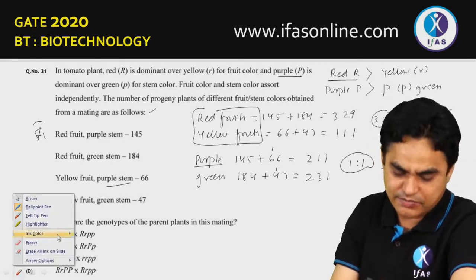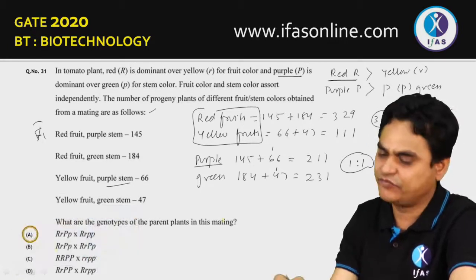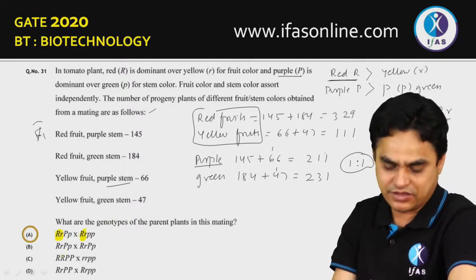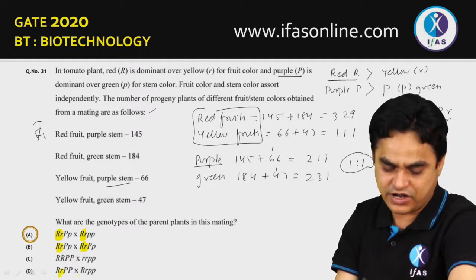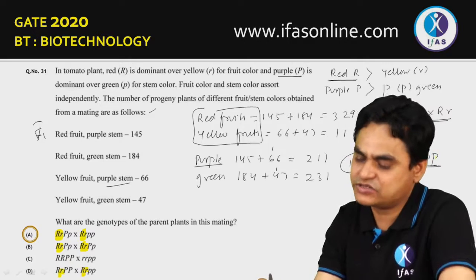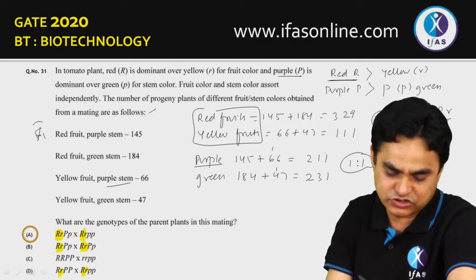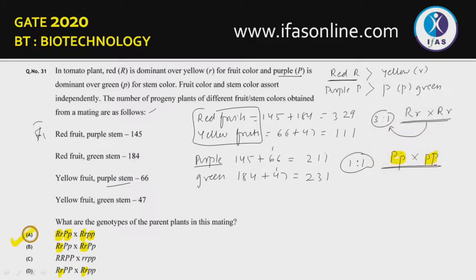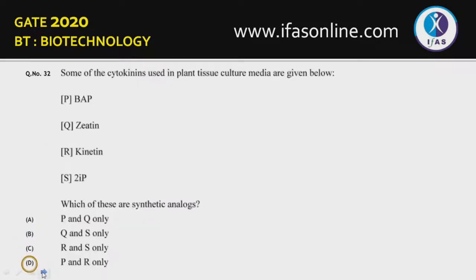So on the basis of this information, we can say that the genotype of this locus should be heterozygous for both cases, heterozygous at both the loci. And for the second locus, one plant should be heterozygous, another plant should be homozygous. This is also heterozygous, so this cannot be answered. So the correct answer would be option 1.